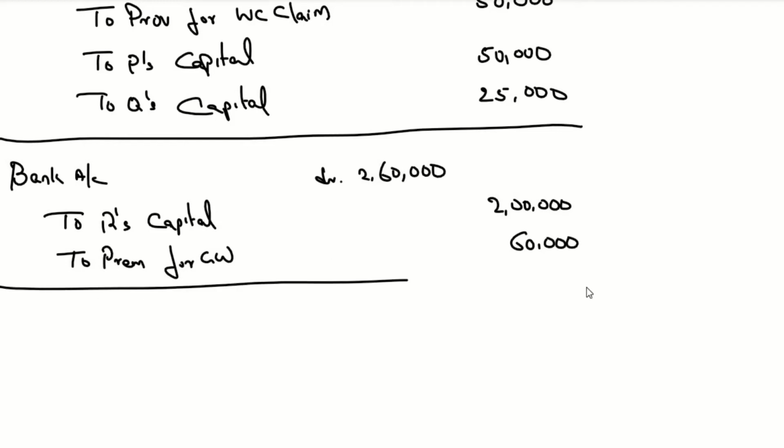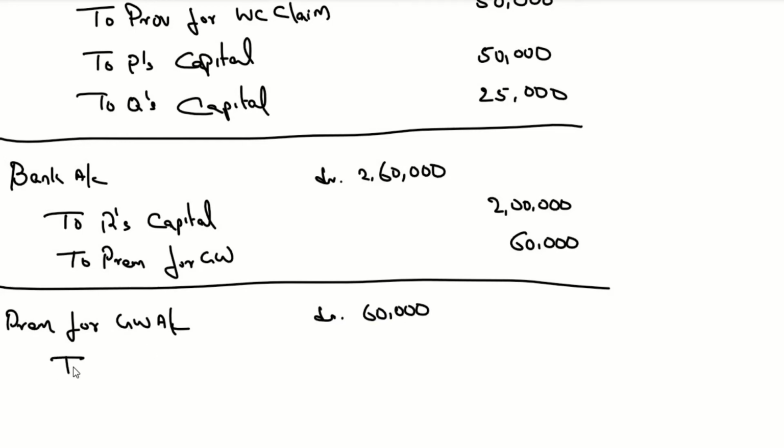Now this premium for goodwill has to be distributed among old partners in the sacrificing ratio. So premium for goodwill account debit 60,000 to P's capital, to Q's capital.